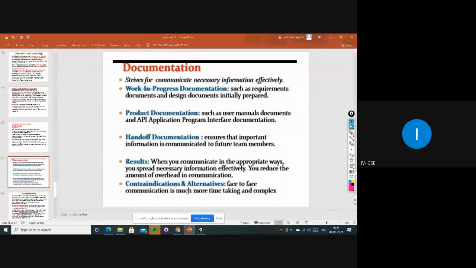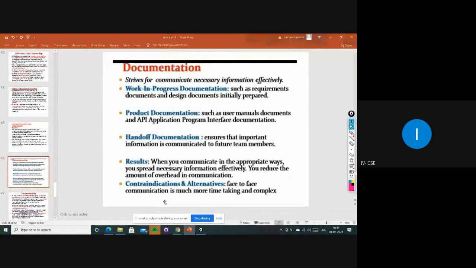Now contradictions and alternatives. Face-to-face communication is much more time-taking and complex. Why are they saying this? Everyone has to come, gather, open up their ideas and share, right? Some people feel shy, and if only one person is speaking, another will be silent.